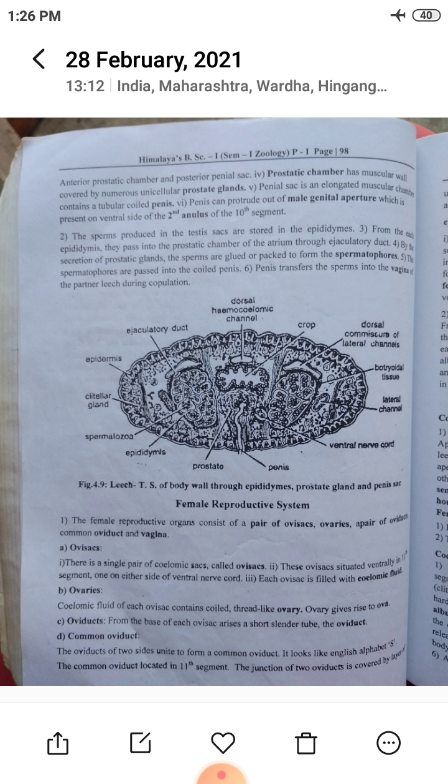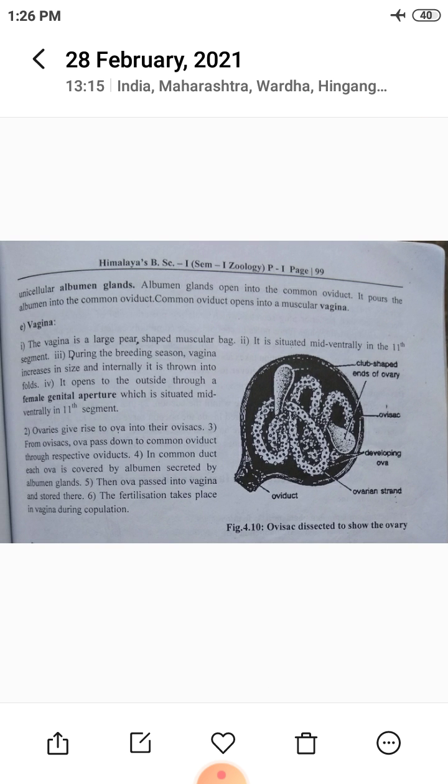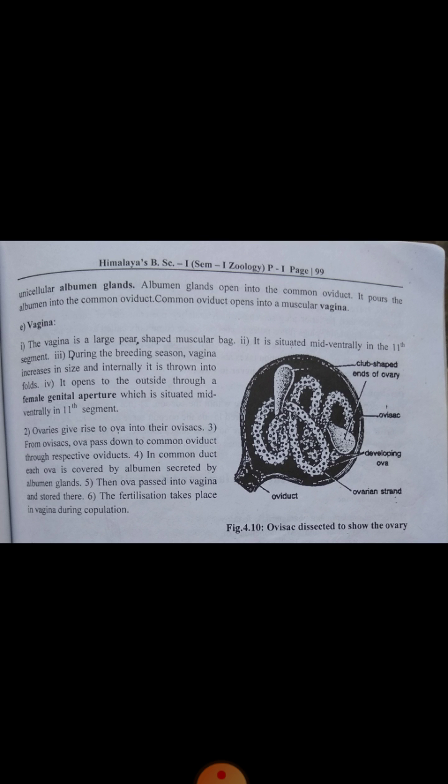The junction of the two oviducts is covered by a layer of unicellular albumin glands. The albumin glands open into the common oviduct and pour albumin into it. The common oviduct opens into a muscular vagina.